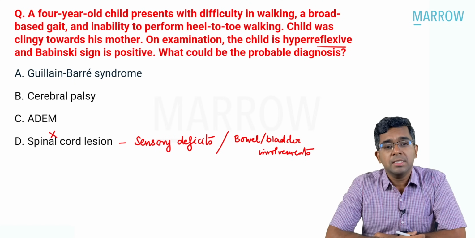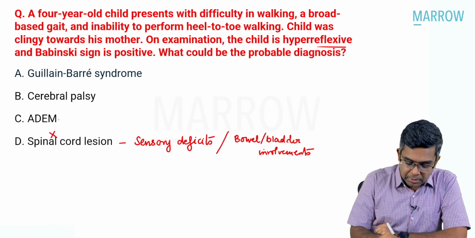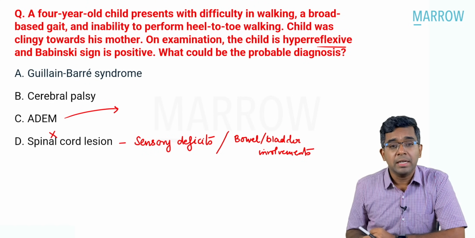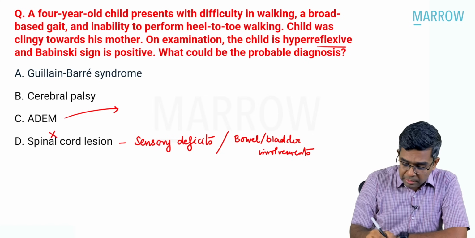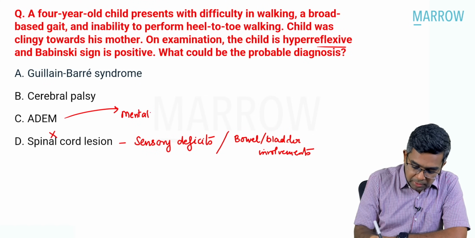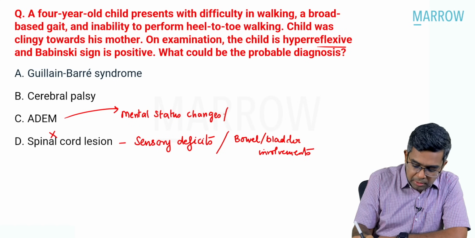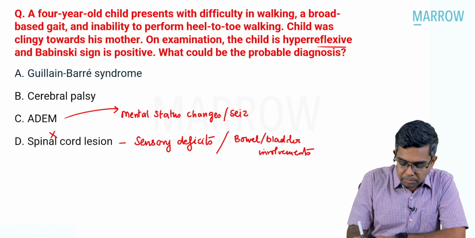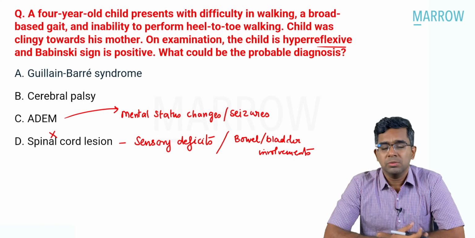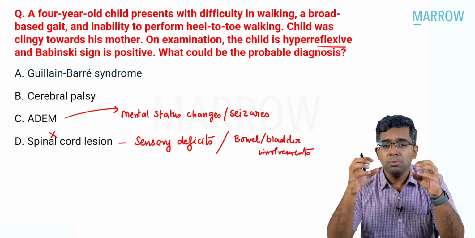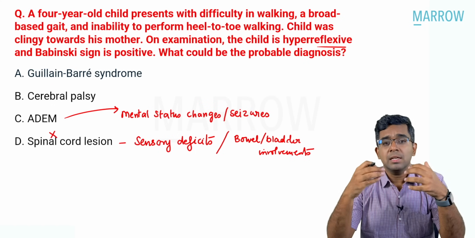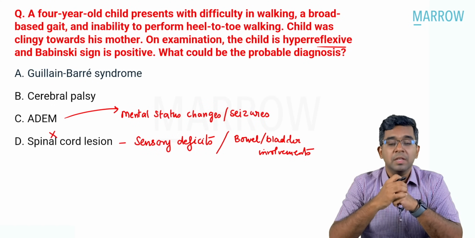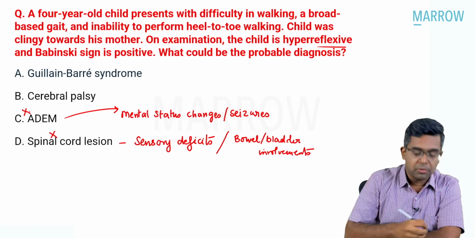Can it be acute disseminated encephalomyelitis? In acute disseminated encephalomyelitis, the name itself suggests encephalomyelitis, so some evidence of encephalopathy or encephalitis should be present in the form of mental status changes. And not only that, history of seizures or presence of seizures should also be given. Is it given like that in the question? No. And also, there are no acute triggers to say that it is an acute presentation in this child. The question looks like it is a long-term problem in that child. So again, acute disseminated encephalomyelitis is not possible for this question.